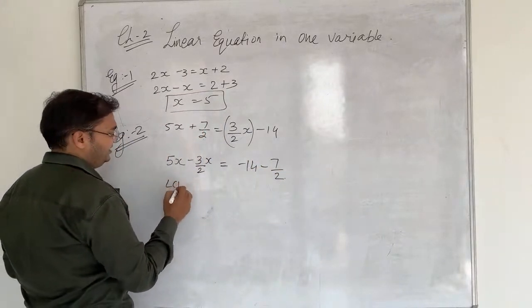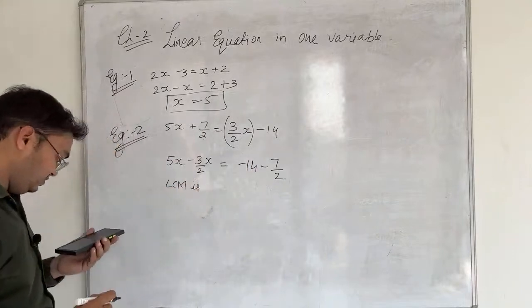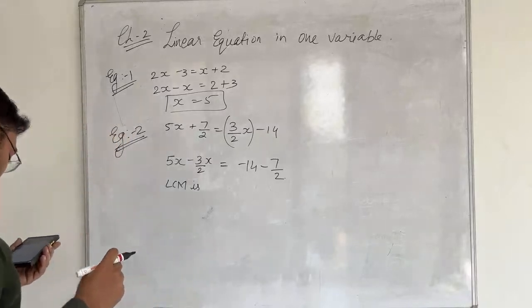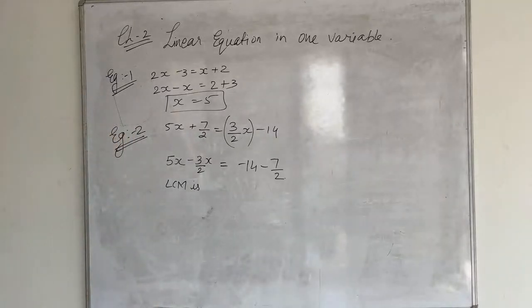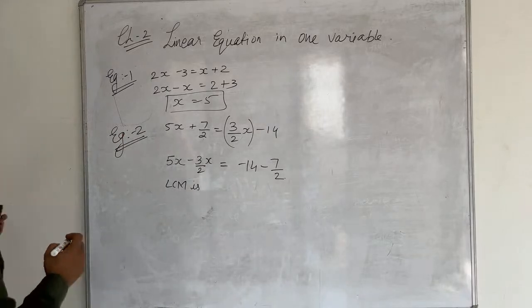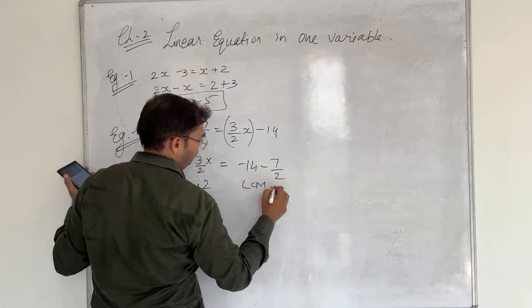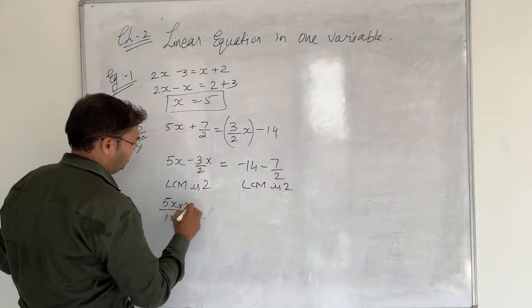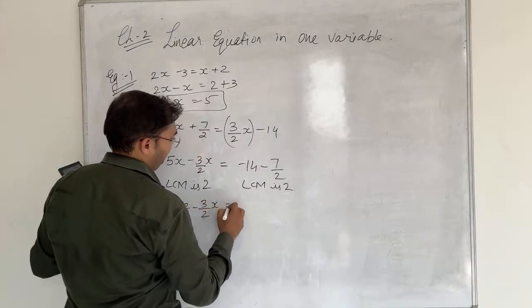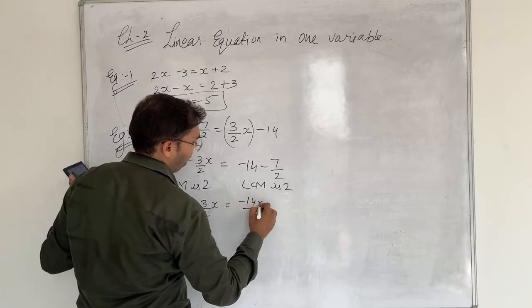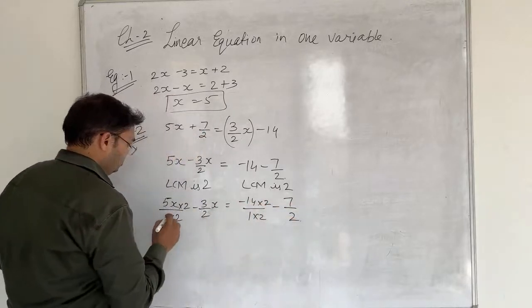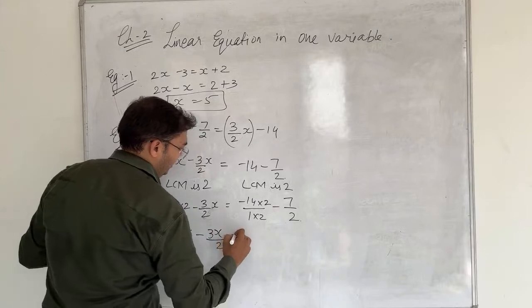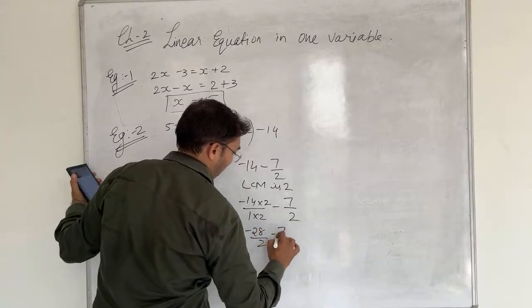So what would be the LCM over here, in the left hand side? 2. Yes, right. Neev is right, Krit is right, everyone is right that the LCM is 2. So the LCM is 2 over here as well as over here. That means this 5x upon 1 we have to multiply with 2, and here also with 2. Minus 3 upon 2x equals to minus 14 upon 1, we will multiply with 2, minus 7 upon 2. So 5 2s are 10, 10x upon 2 minus 3x upon 2 equals to minus 28 upon 2 minus 7 upon 2.